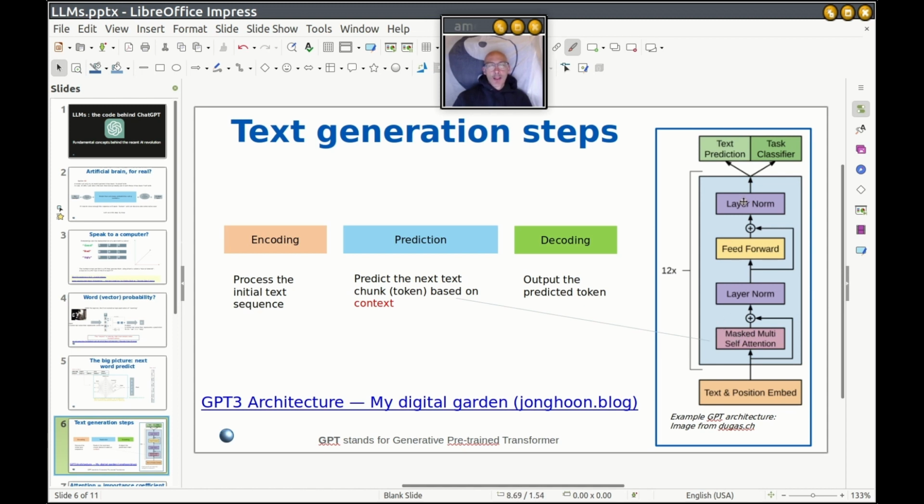Normalization, feed forward, let's not get too in depth, okay? This is really the mathematics of neural networks. And then we can have the decoding task. So the output that we, in this case, in the previous slide was dog, for example, and this tracks prediction. Or we can use it also for classification. That's another thing we will not get into in this video.